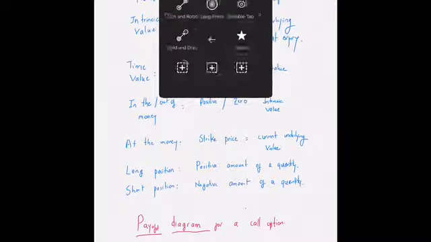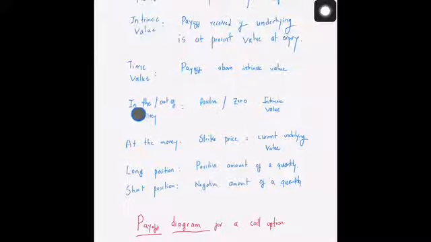Next, what we have is another definition: in the money and out of the money. If an option is in the money, then it has a positive intrinsic value. If it is an out of the money option, it has a zero intrinsic value. These are other technical terms that we'll be using. If an option is in the money, it has a positive intrinsic value. If it's out of the money, then it basically has a zero intrinsic value.